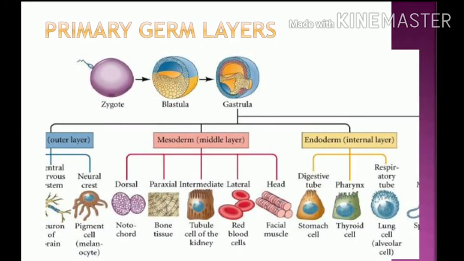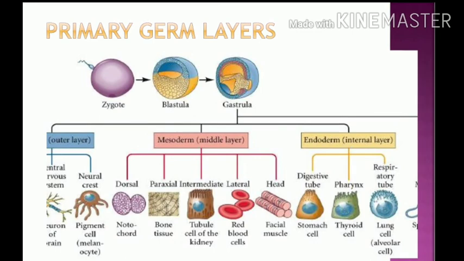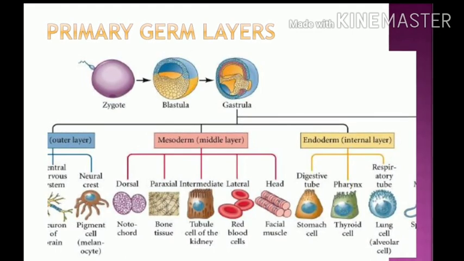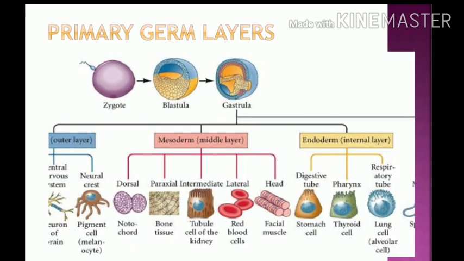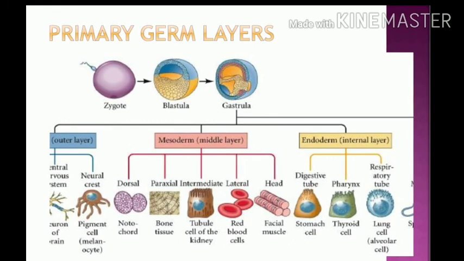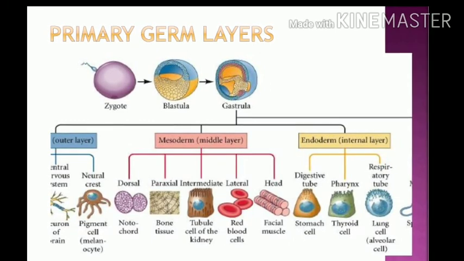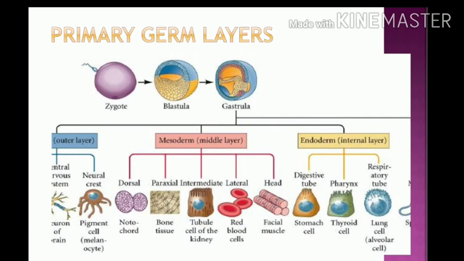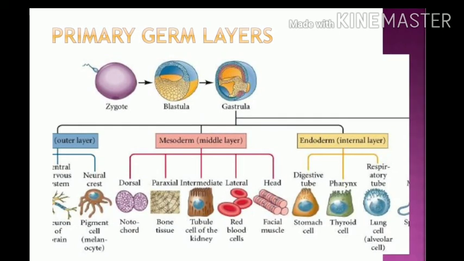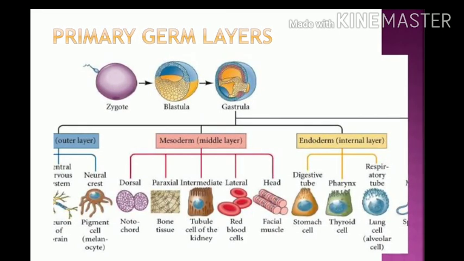The process of gastrulation forms the three germ layers. These are the three germ layers. The inner cell mass differentiates into epiblast and hypoblast, which form the ectoderm, endoderm and mesoderm, leading to organogenesis. Thank you.